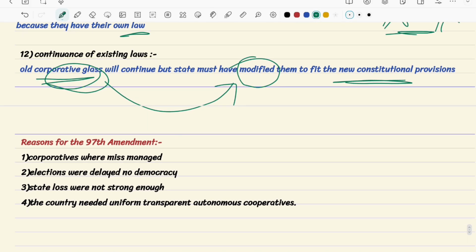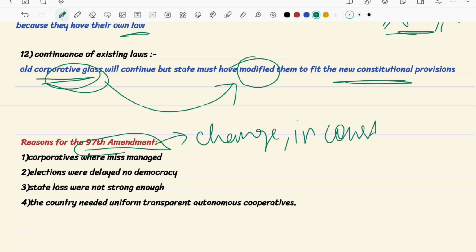Next, here comes the 97th amendment. What is an amendment? An amendment is basically any kind of change that we make in the constitution. If we make any changes in the constitution, it is called an amendment. So we made this 97th amendment.